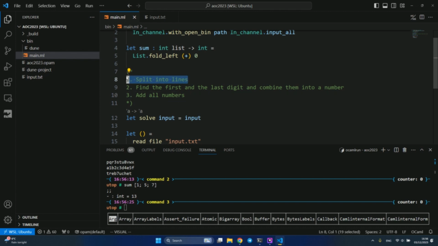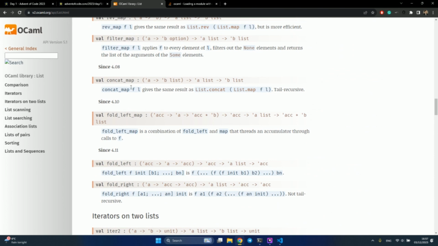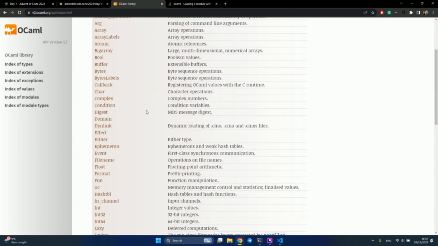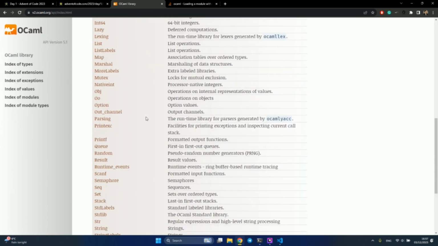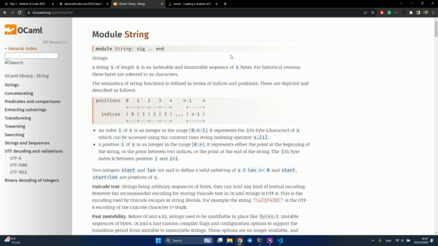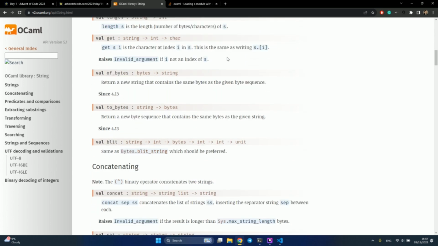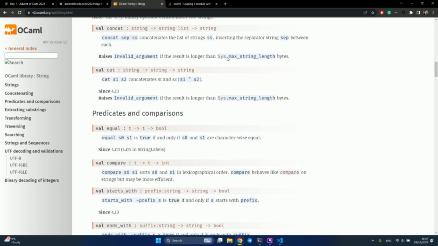Okay, let's do the second one, split into lines. This might be a little bit more challenging. We need some function to split a string into a list of lines. Let's see if there is anything in the standard library. Actually not sure if there is a function. Str is regular expressions, String is strings. If we don't find anything in the standard library, we can Google. Maybe someone already wrote a function.